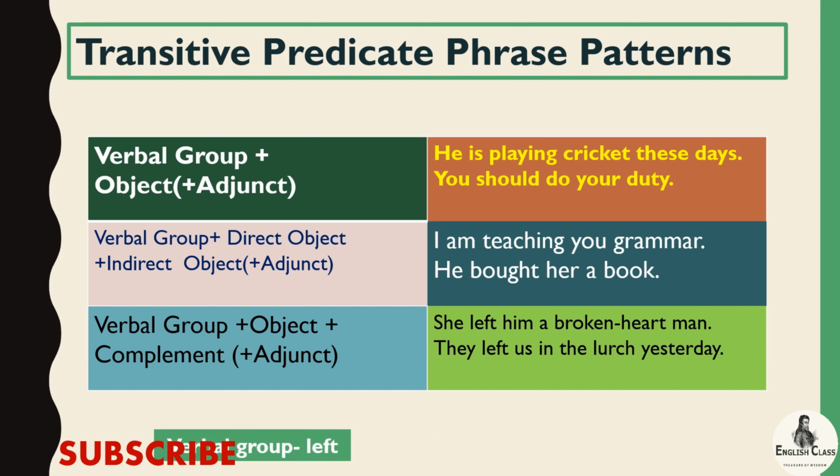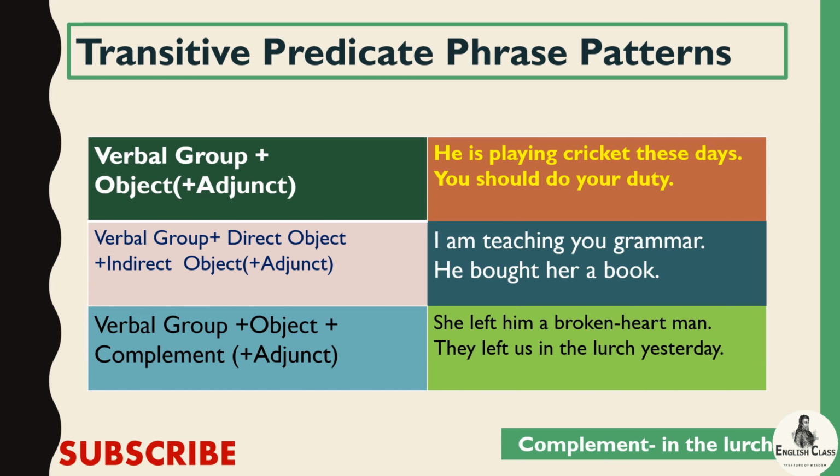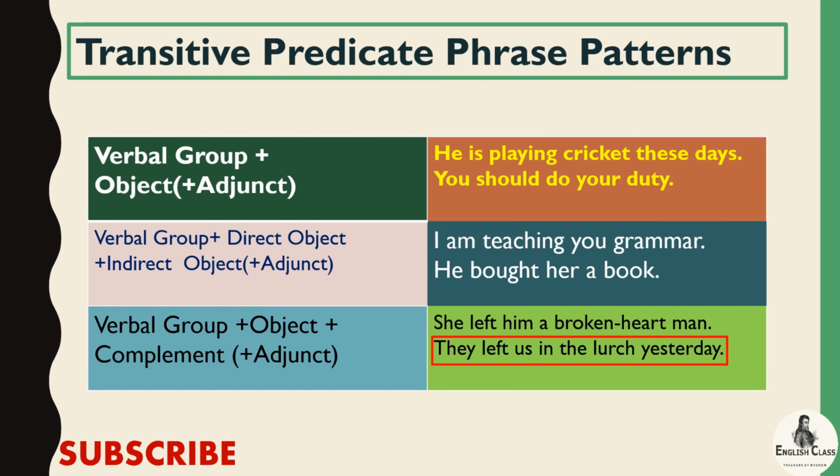Next one, left, it is verbal group, same in first sentence, same here in second sentence. Left is verbal group, us, it is object, and complement in the lurch. In the lurch is complement, but after that we have yesterday. So what is yesterday here? That is adjunct. Yesterday is adjunct.